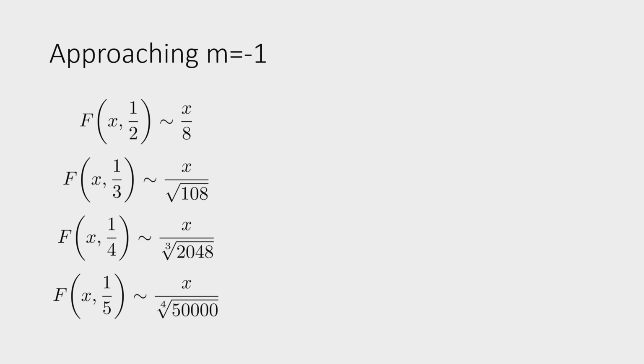Then if epsilon is 1/2, if epsilon is 1/3, we get this, and so on. So we just invented a bunch of functions, and now we got a sequence. Here it's the second root, third root, fourth root. So it's pretty consistent. The only thing that's non-trivial is the radicand: 8, 108, 2048, and 50,000. So we found a sequence.